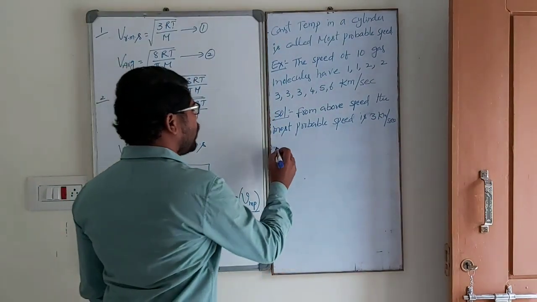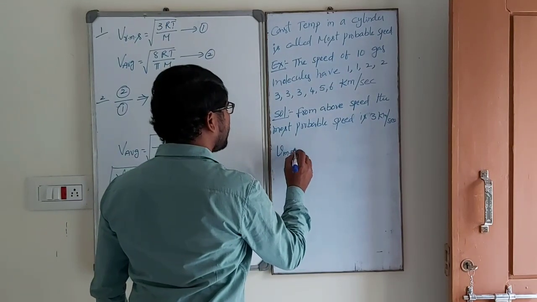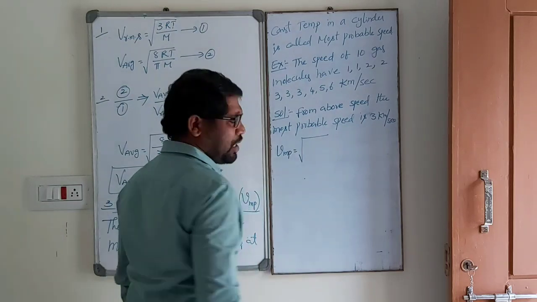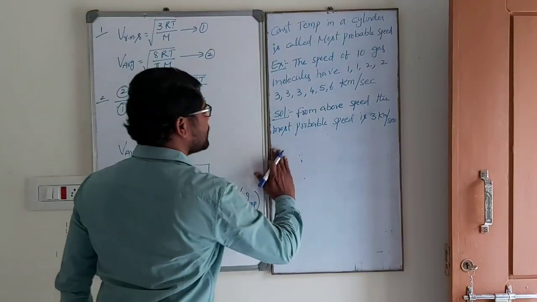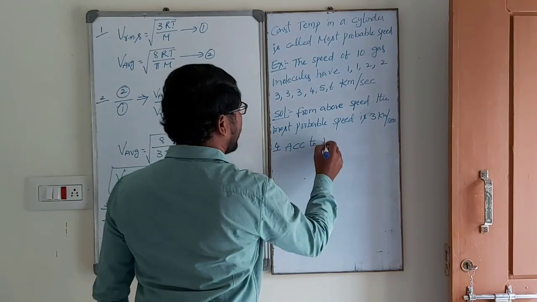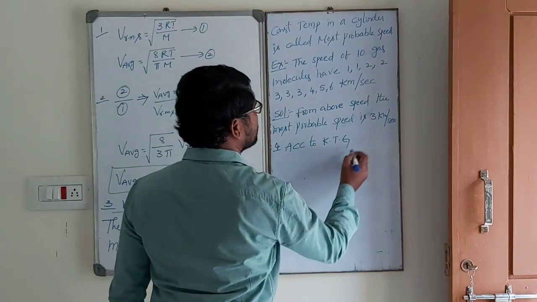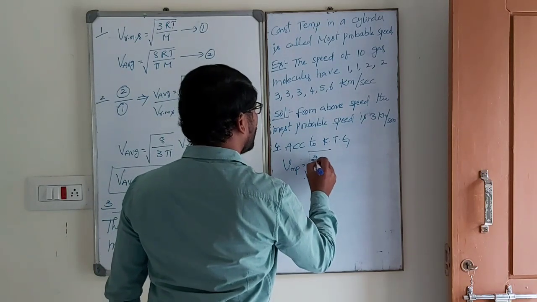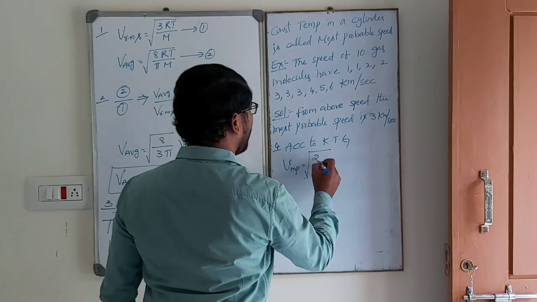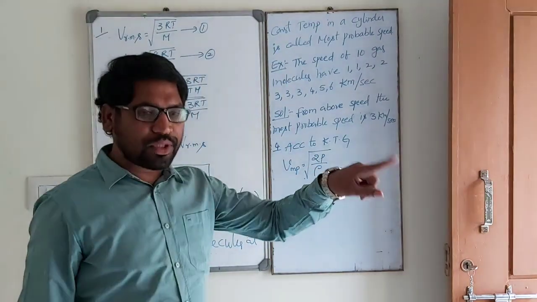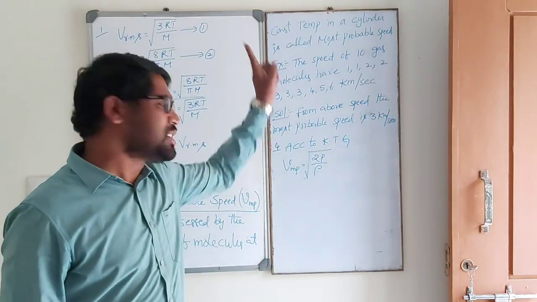Next, the most probable speed is written as root over, according to the kinetic theory of gases, 2P by rho. For RMS it was 3P by rho; this is 2P by rho. The 3 is replaced by 2.